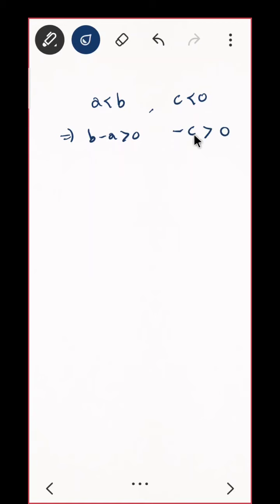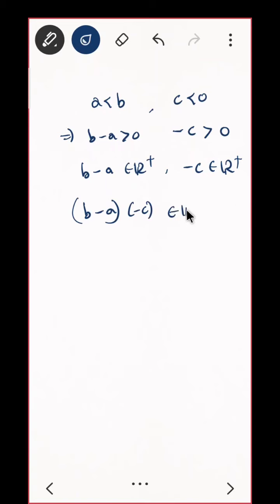Positive. Perfect. So can I again do the same thing? That is b minus a belongs to R plus, and this guy minus c belongs to R plus. Correct? So their multiplication will be in R plus. That is b minus a into minus c, that is in R plus.